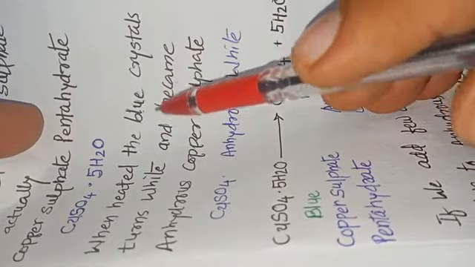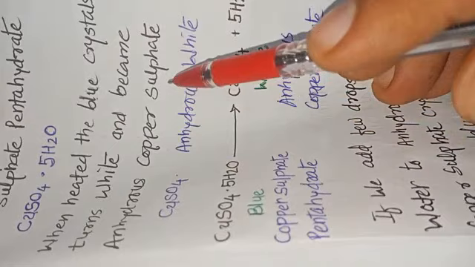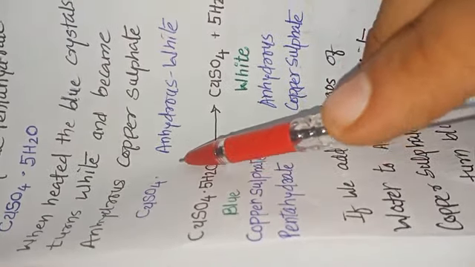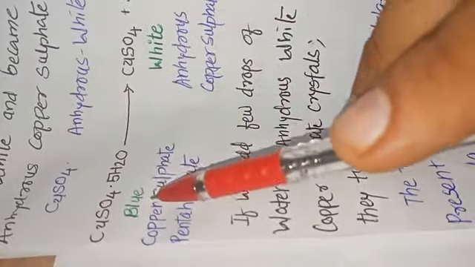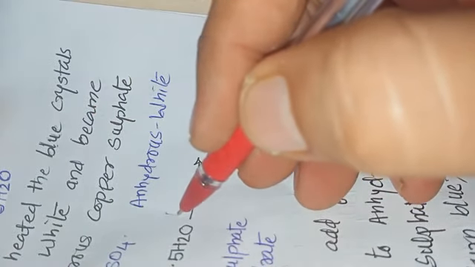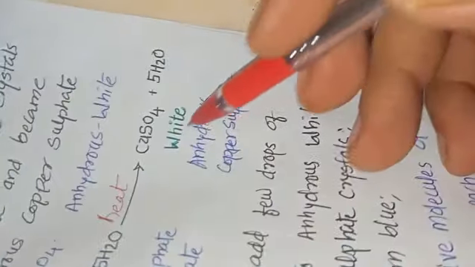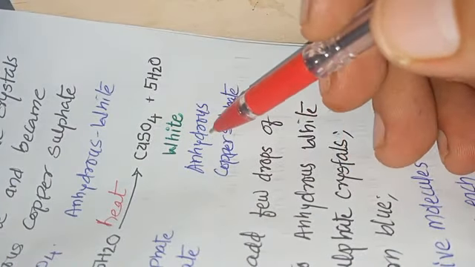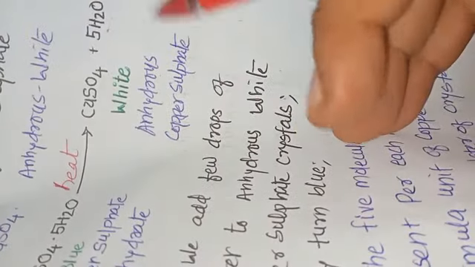When heated, the blue crystal turns white and becomes anhydrous copper sulfate, CuSO4, which is white in color, and 5 water molecules go away as droplets in the test tube.